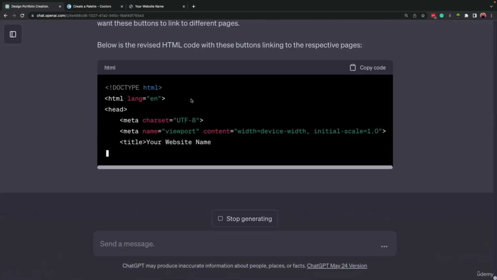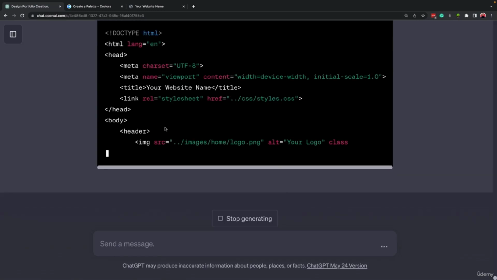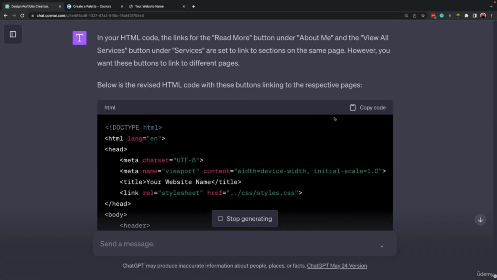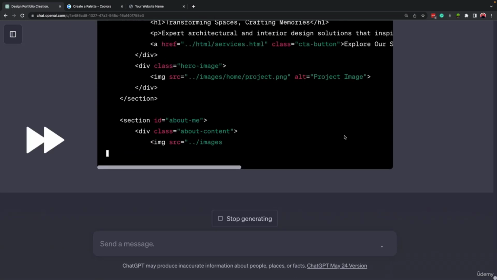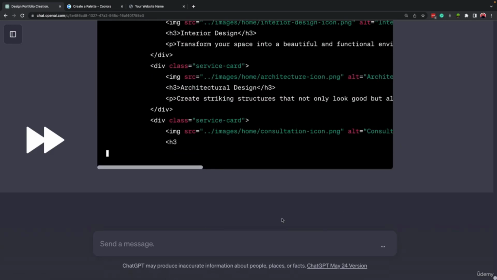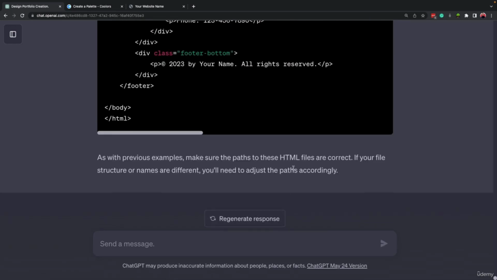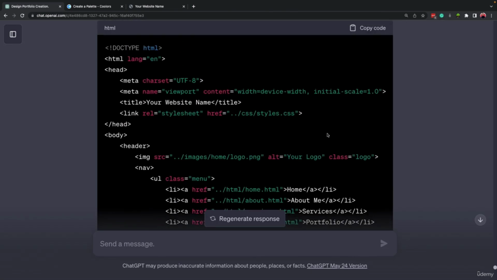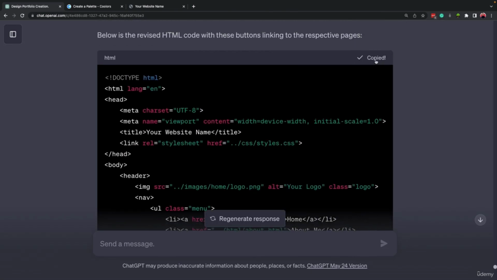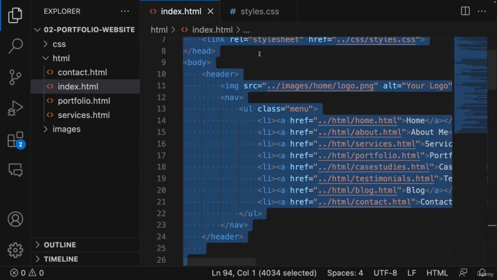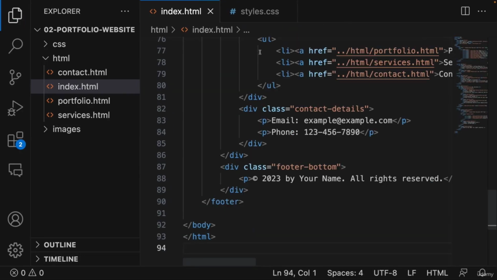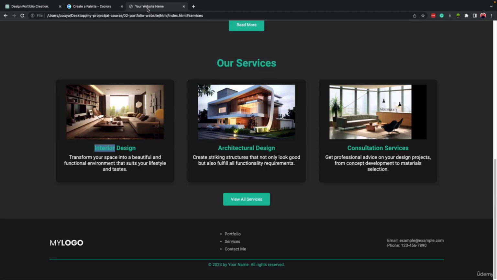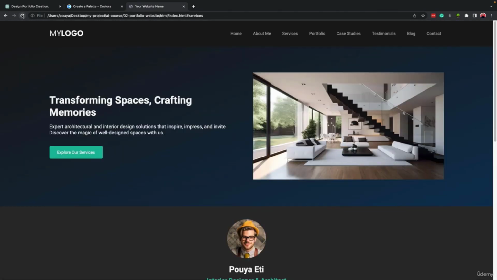So it has started to change the code all from scratch. So it's easier. All we need to do is to just click on copy and paste the code. All right, the response is complete. Let's come here to the top, copy the HTML code and paste it with what we had before. Let's come here and let's refresh this page.